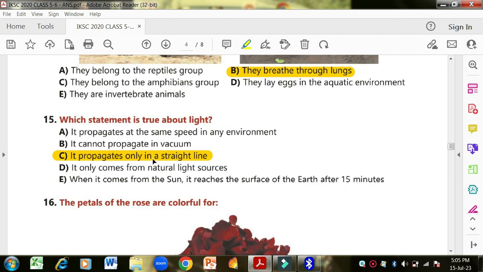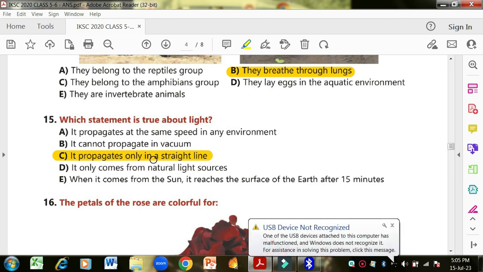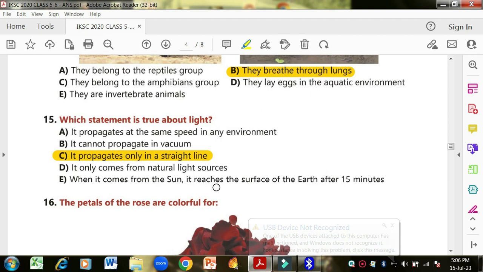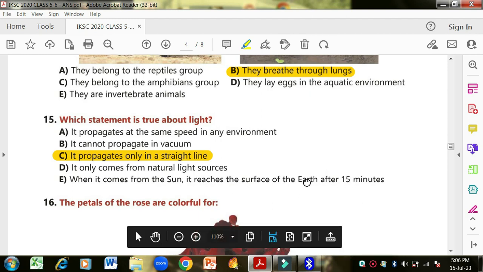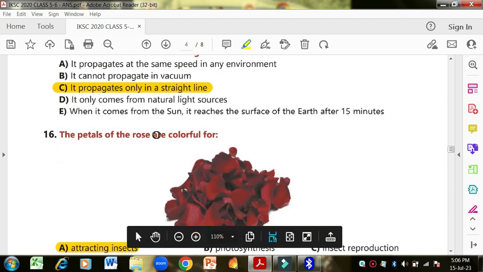When a medium is placed in between, then definitely it will be tilted or reflected back, or you can say it transmits the light, but the line will be straight. It always travels in a straight line. It only comes from natural light sources. When it comes from the sun, it reaches the surface of the earth after 15 minutes. No, so option C is correct.